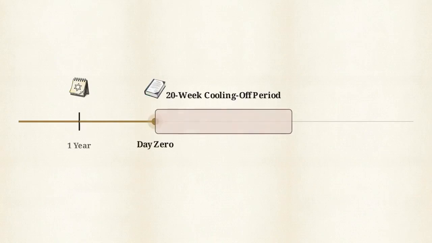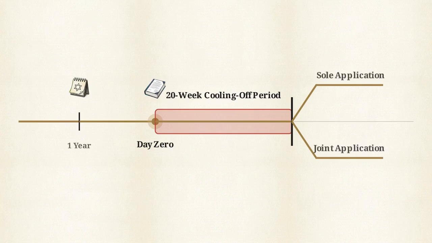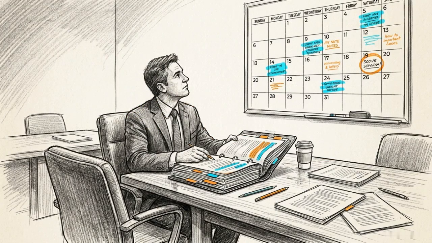Once issued, the case enters a mandatory 20-week waiting period. This acts as a statutory cooling-off phase. No conditional order application can move forward until this window expires. At this threshold, the procedure follows one of 2 distinct tracks based on the initial filing. On a sole application track, the passage of time is only part of the requirement.